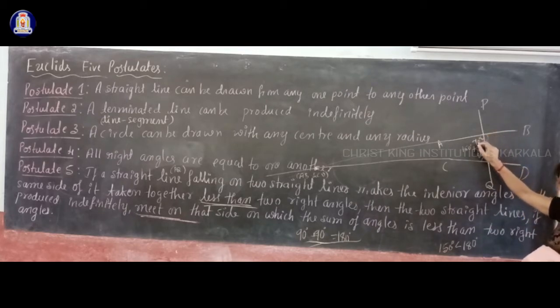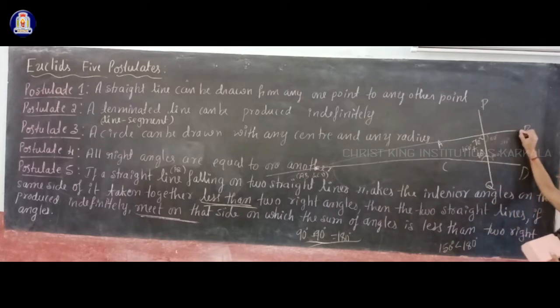This side interior angle is 70, and the total angle on one side of a straight line should be 180 degrees, which you know. So how much is left? Here 110 degrees and here 80 degrees, so how much is remaining? 100 degrees, and both are more than right angles, more than 90 degrees. So the sum of these two interior angles is how much? 210, that is not less than 180 degrees.